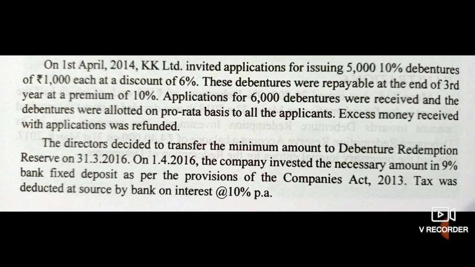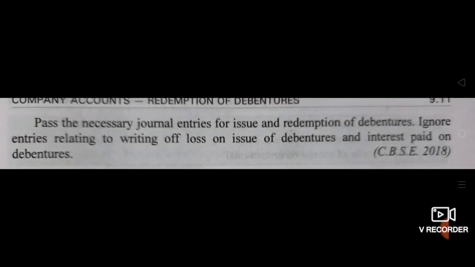Tax was deducted at source, means TDS, by bank on interest at 10% per annum. Pass the necessary journal entries for issue and redemption of debentures. Ignore entries relating to writing off loss on issue of debentures and interest paid on debentures.